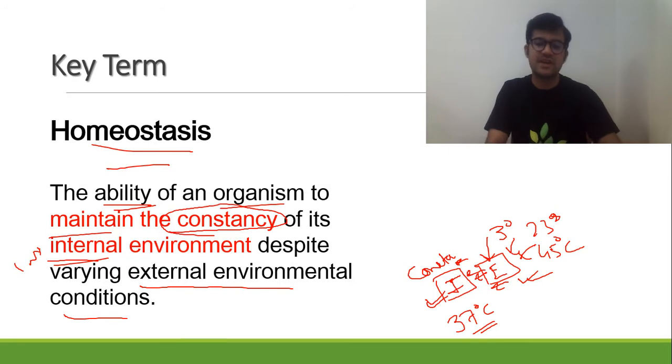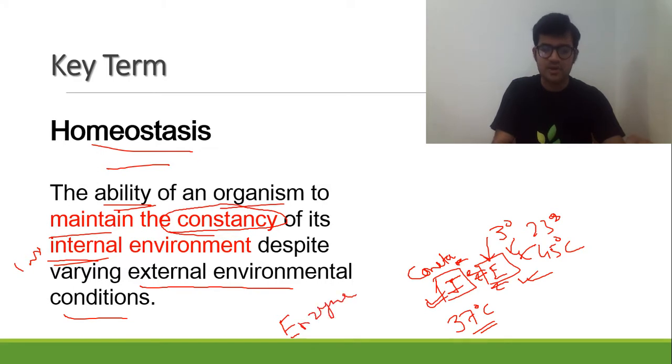Now the question arises, why do we need to keep the internal surroundings constant? We all have heard about enzymes. They work at a particular pH, a particular osmolarity, a particular temperature. Enzymes are the key components of any metabolic activity, right? So for the working of the enzymes, we need to keep the internal surroundings constant. So this is one of the key terms, which is the base of the chapter, that is homeostasis.